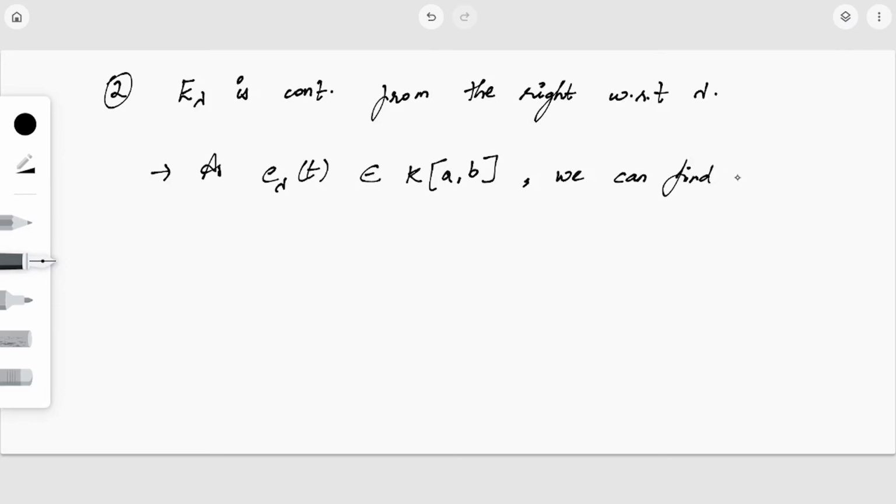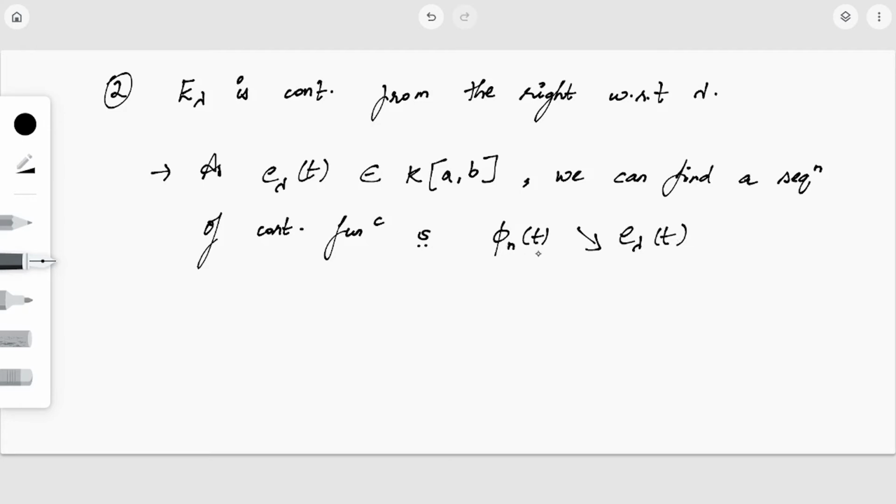By the lemma, or by the definition, we can find a sequence of continuous functions φ_n(t) such that this sequence is a decreasing sequence which converges to e_λ(t), right?